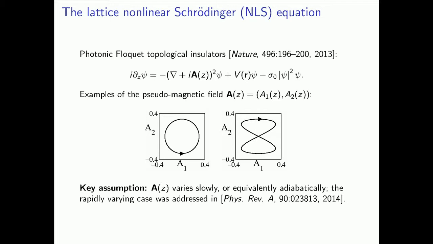Taking this pseudo-field to be circular, as shown in the left figure, the edge waves were found to be nearly immune to backscattering. In this sense, photonic graphene exhibits the hallmarks of Floquet topological insulators. Our current paper analyzes the asymptotic regime where the pseudo-field, A, varies slowly, or equivalently adiabatically. This may be contrasted with the rapidly varying case addressed in the reference PRA paper, also authored by us.